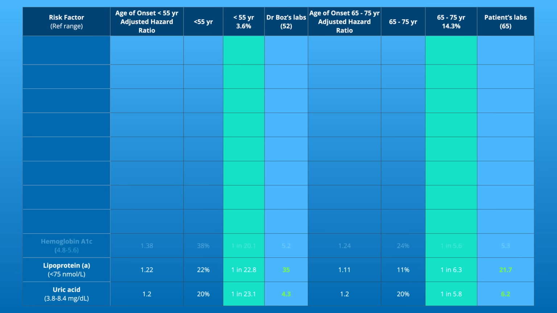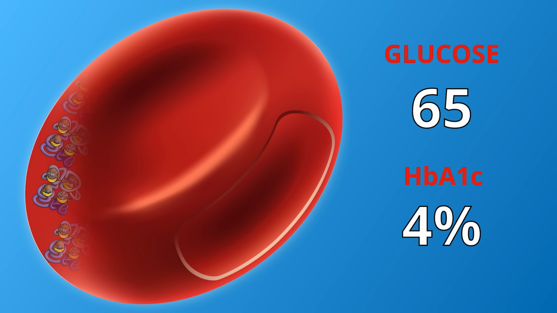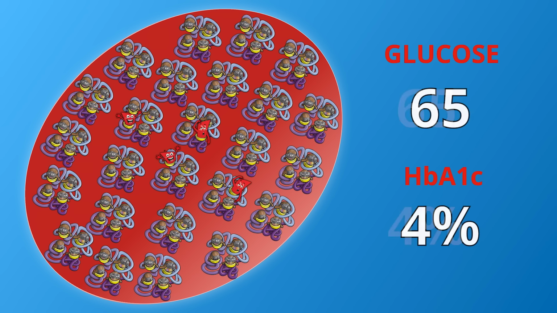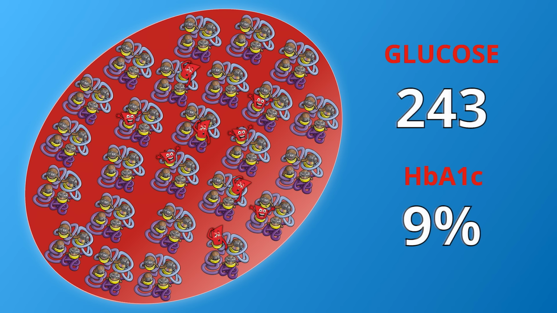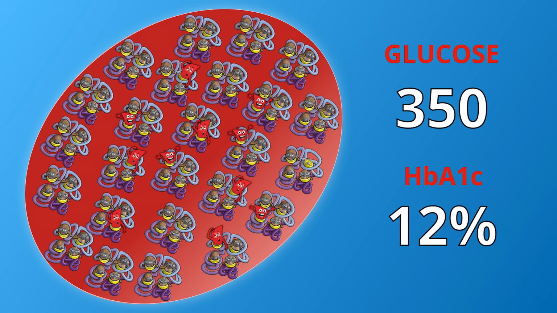The next lab is something I've lectured a lot about, hemoglobin A1c. And I think you'll find this very interesting on how it relates to the biggest predictor of heart disease. Hemoglobin A1c measures the average blood sugar over the past 3 months, and we're using your red blood cells to look at that. As we look at your red blood cells, we can see which ones have a sticky or glycated hemoglobin found inside the red blood cells. The higher the number, the higher the average blood sugar. For as much as I've lectured on this, you would expect this to be at the top of the list, but it is not.